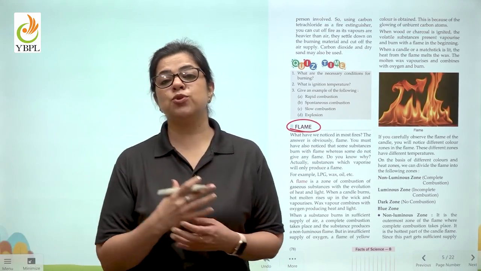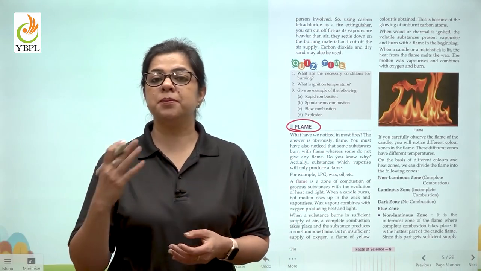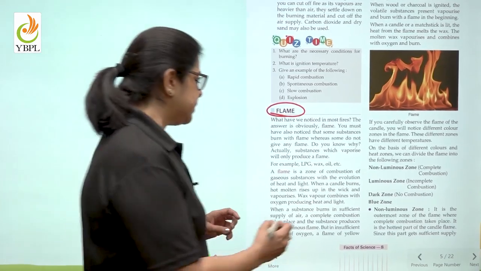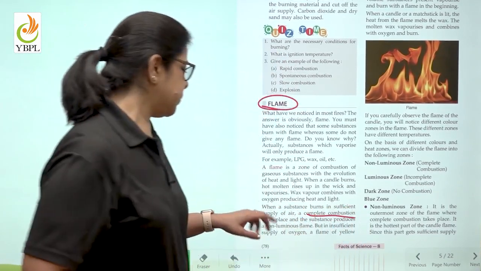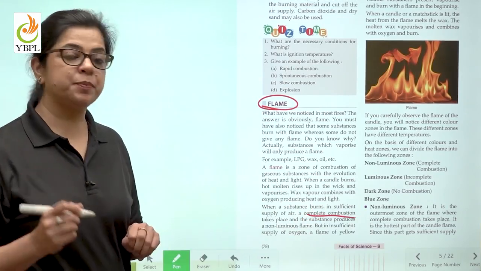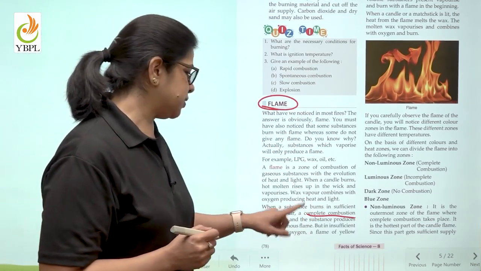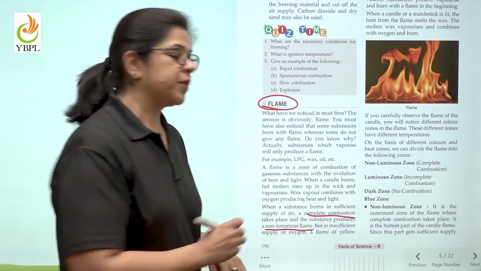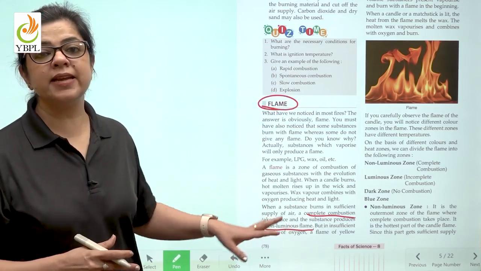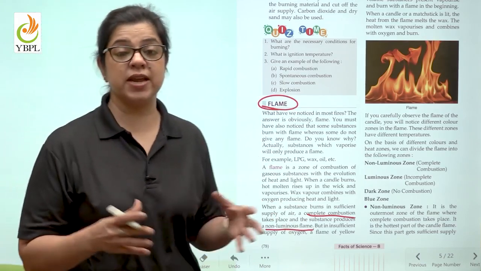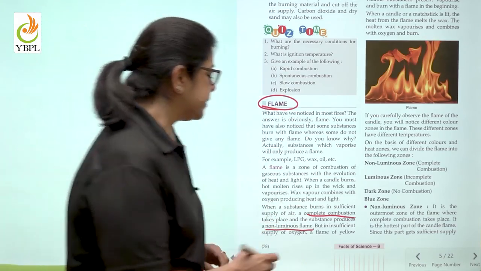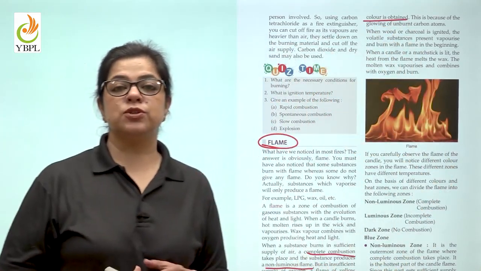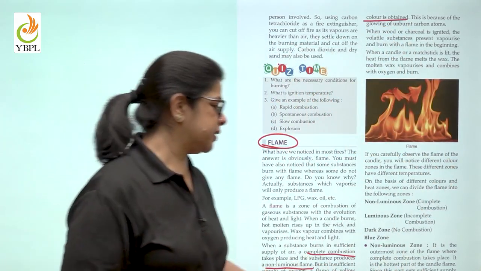Children, flame is also of two types. We learned about complete combustion and incomplete combustion. So, in case there is complete combustion, when a substance burns in sufficient supply of air, a complete combustion takes place and there is a non-luminous flame. But in case there is incomplete supply of oxygen and incomplete combustion, then we see a yellow color flame. This is because of the unburnt carbon particles in it.